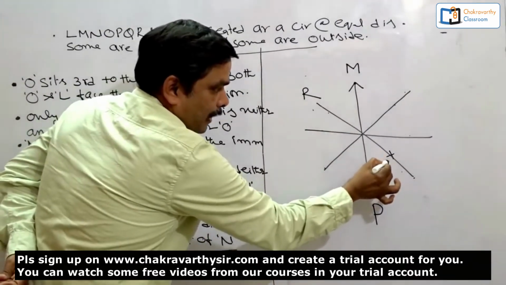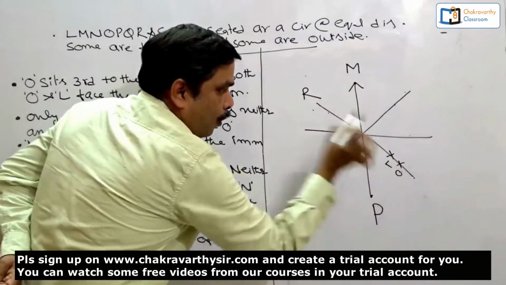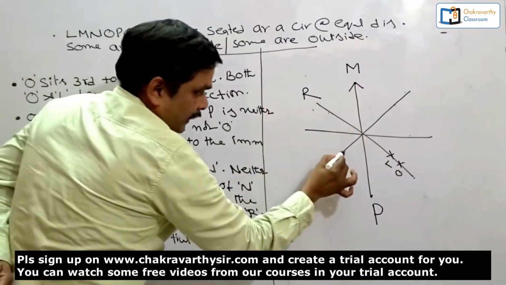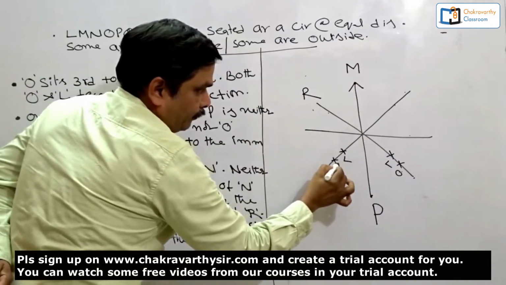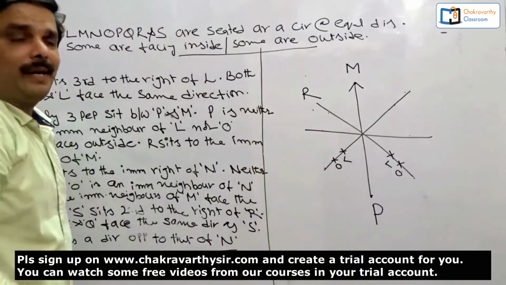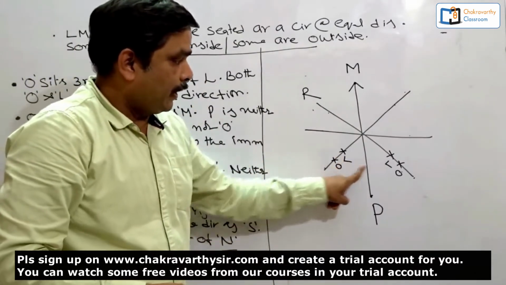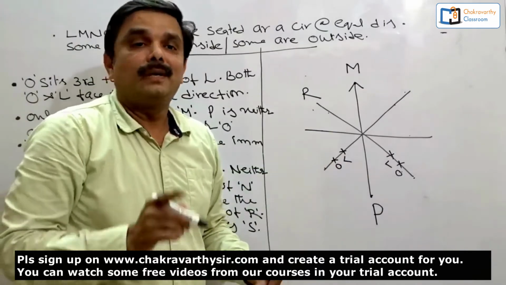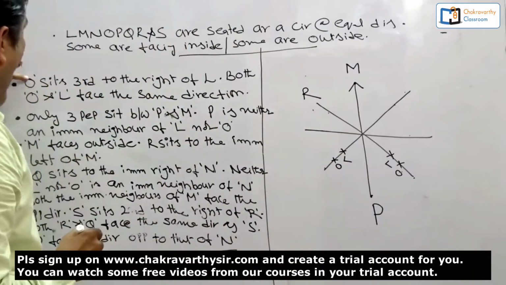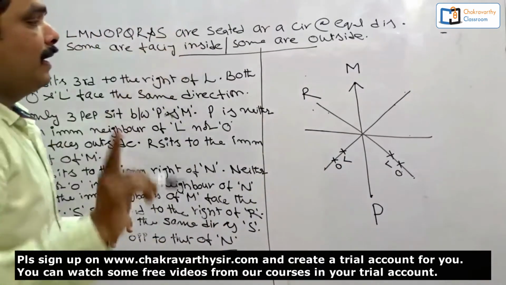I cannot keep L here or I cannot keep O here. Alright, even in this case, L cannot be here, O cannot be here. Alright, next, don't leave this one. About L and O, we have another piece of information. What is that one they have given here? O sits third to the right of L.